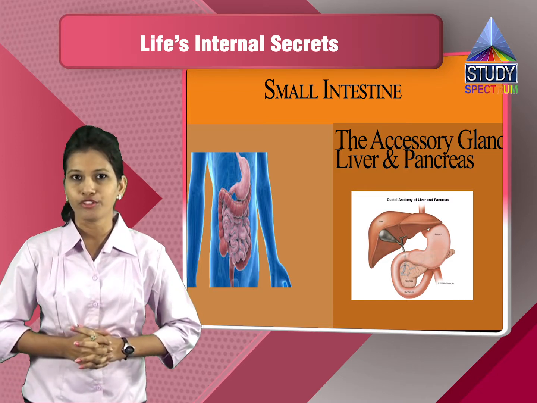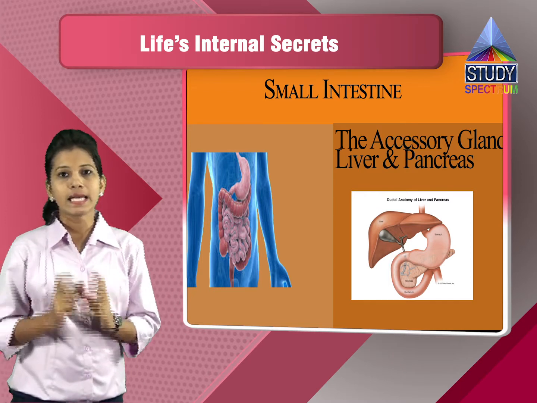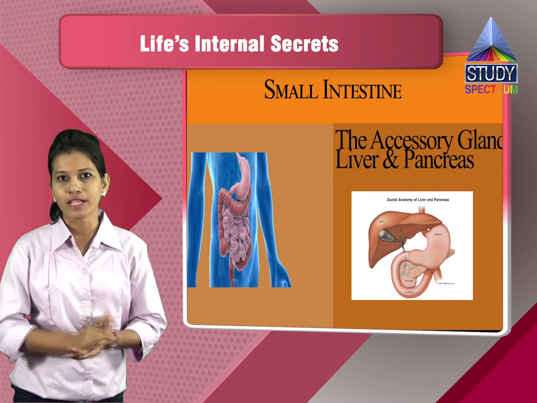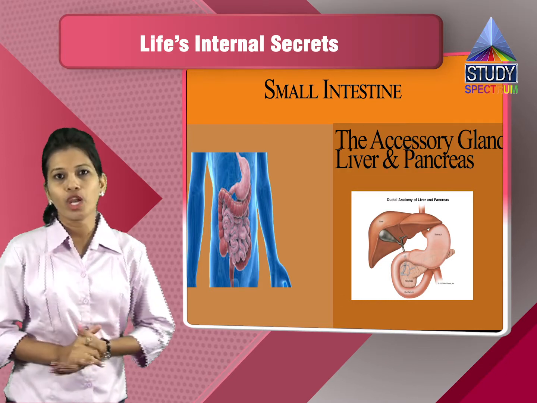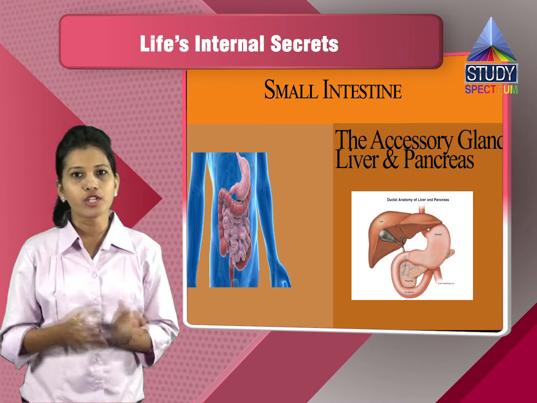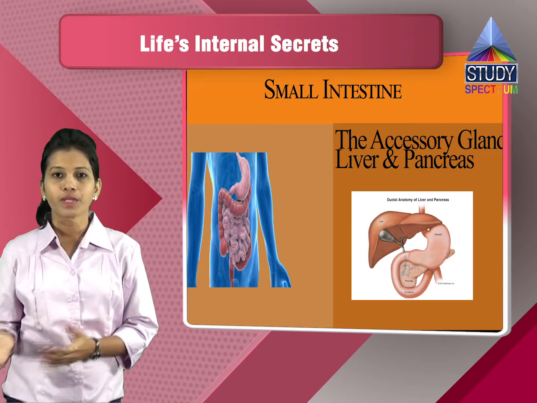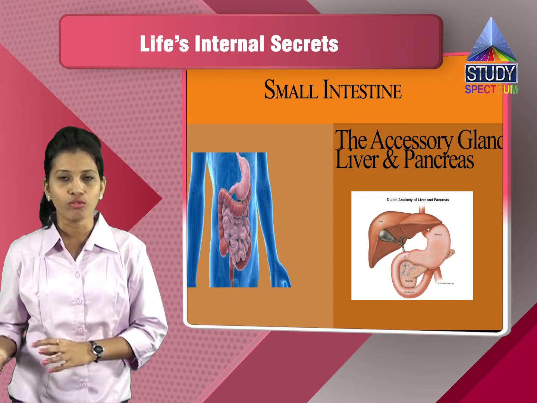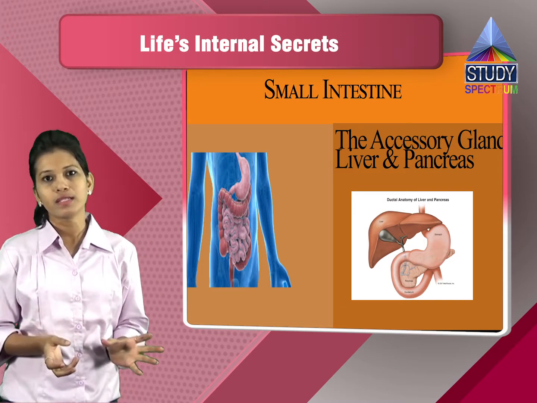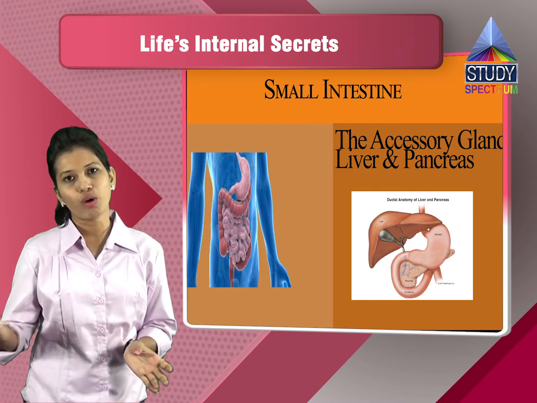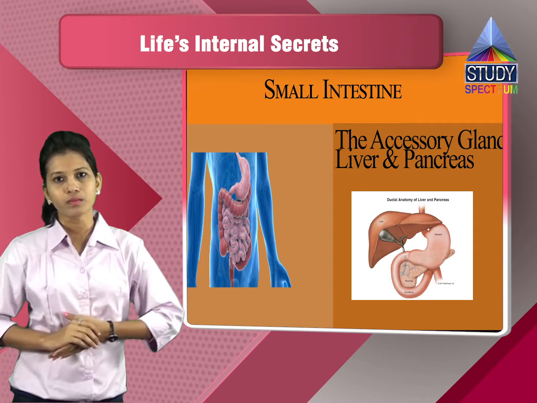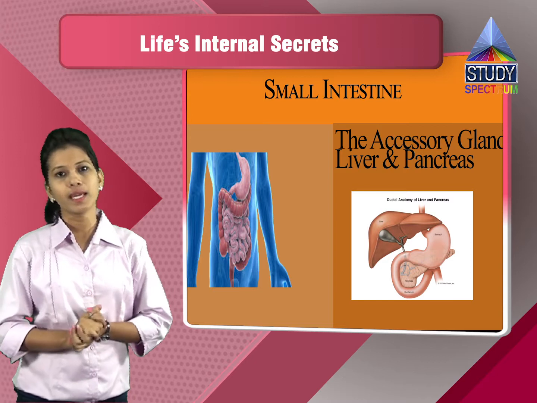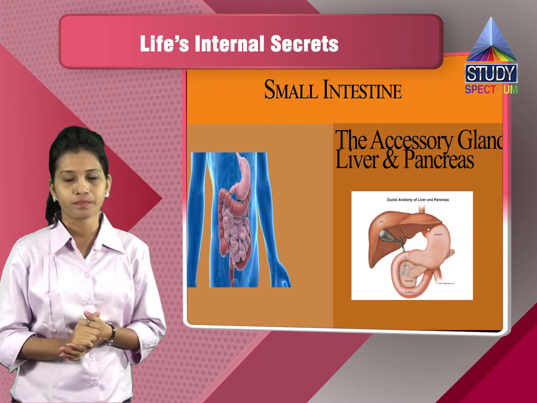Now, inside the small intestine, almost all the food is digested. The various nutrients like the fats are converted into fatty acids and glycerol. Then the carbohydrates are converted into the smallest form, that is the glucose. Then the proteins are converted into amino acids, and so on. So this is the complete digestion which is taking place in the small intestine.